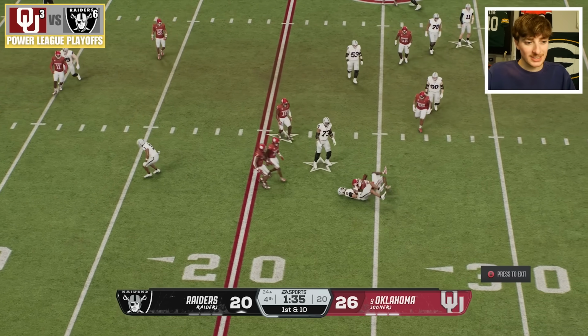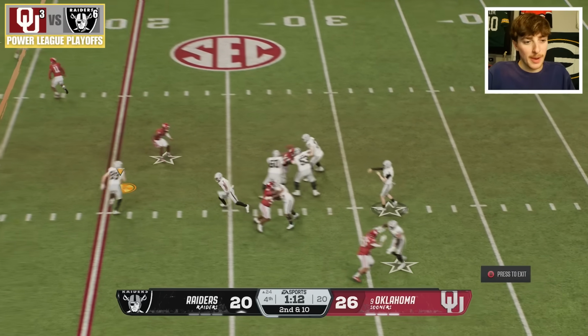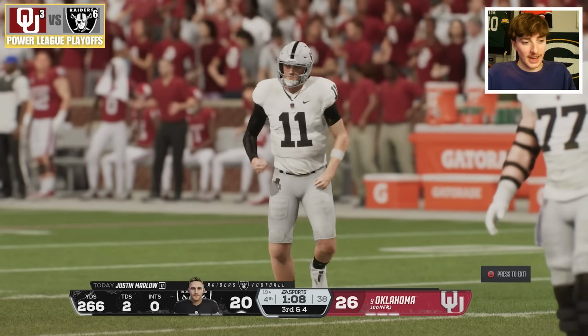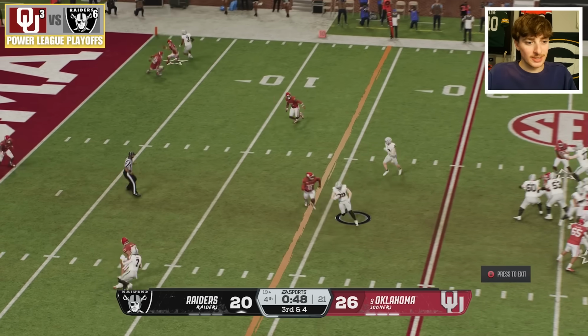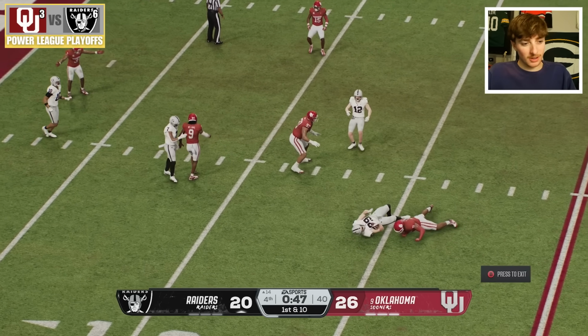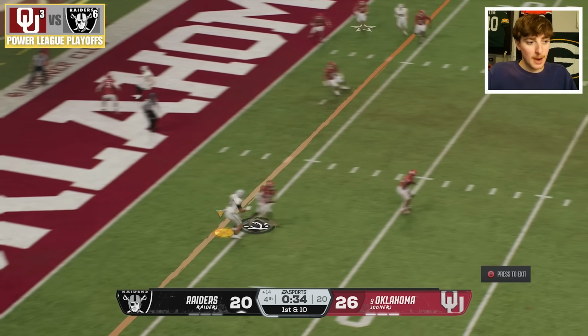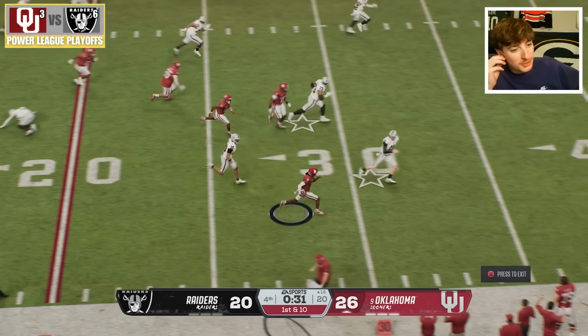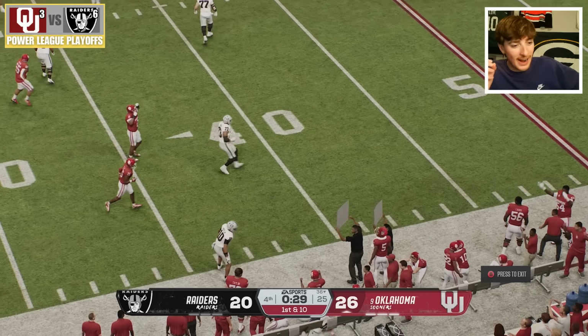A screen pass. This one not working so well. No timeouts. We're down to 70 seconds. We need to get a first down. Brock Bowers apparently with a catch, wearing 89. Down to 50 seconds. This is another quick slant, but we will stop the clock as we get a first down. Seriously, you can't tell me that's not Brock Bowers. The game knew what they were doing, but oh no! Picked off. Marlowe throws an interception, and Oklahoma has a return to the 30.